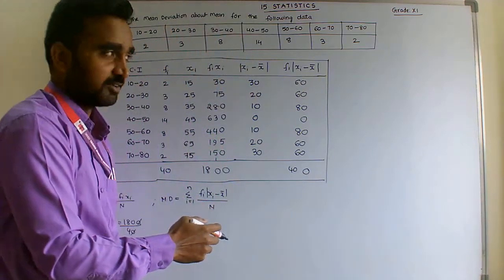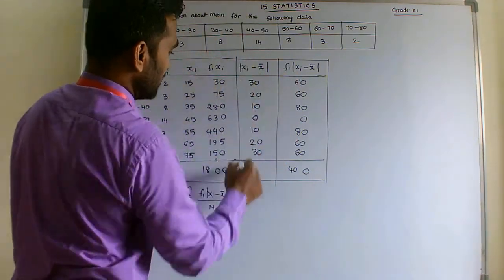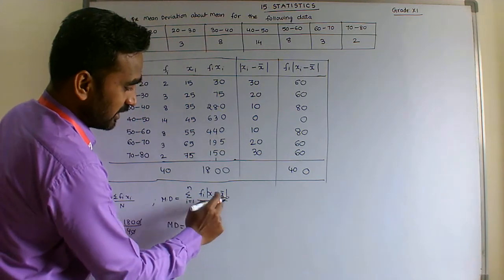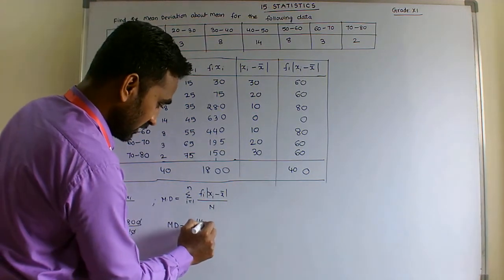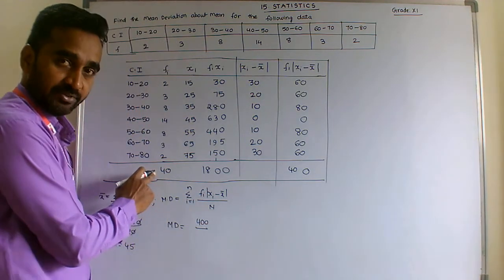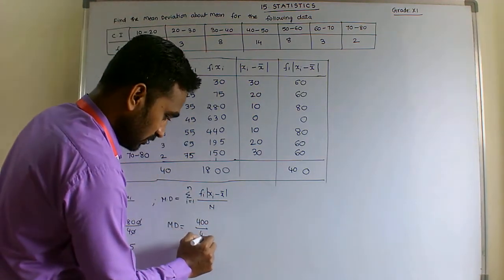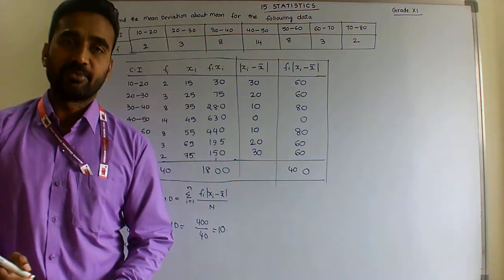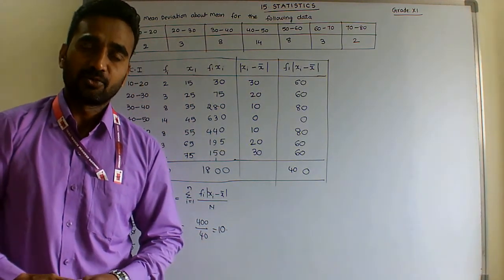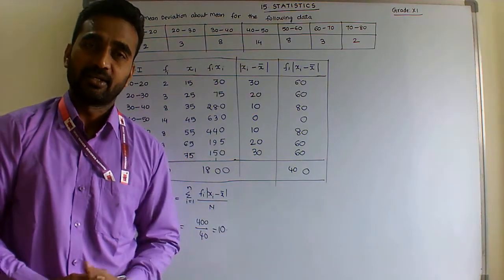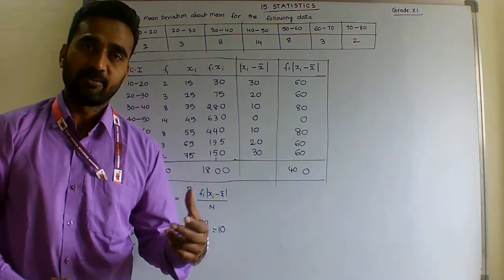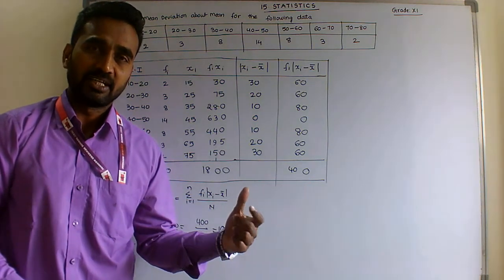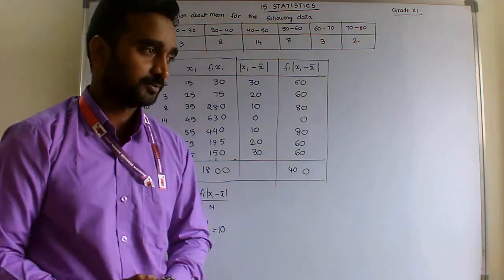So this is the sum of the last column. The mean deviation is sigma fi times the absolute value of xi minus x bar, which is 400, divided by sigma f, that means n, which is 40. So here it is 10. Students, this is how to calculate the mean deviation of group data with the help of the mean. We'll do one more question, the mean deviation of the given group data about the median, with the help of the median.